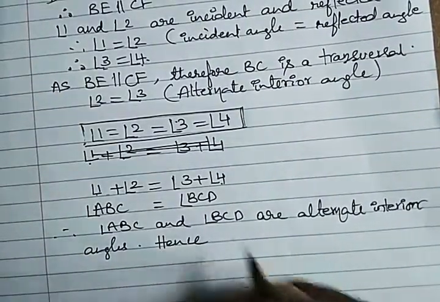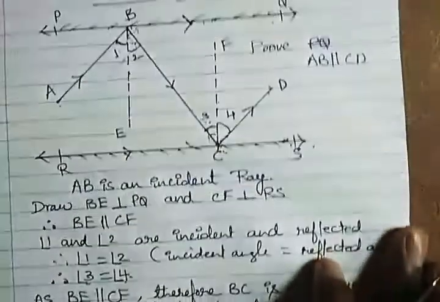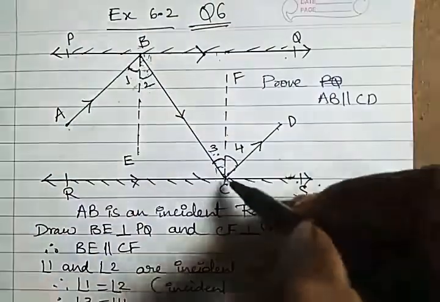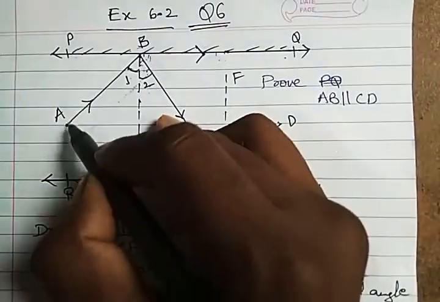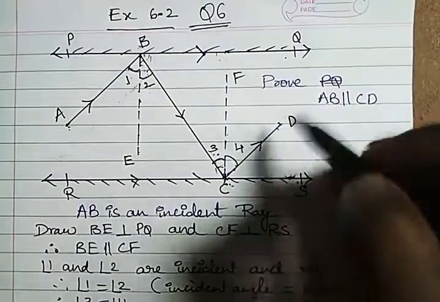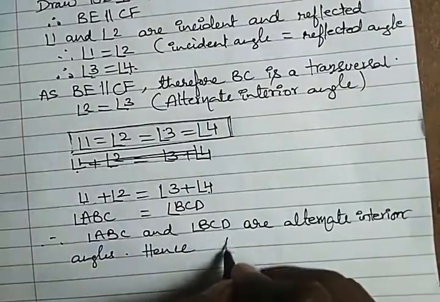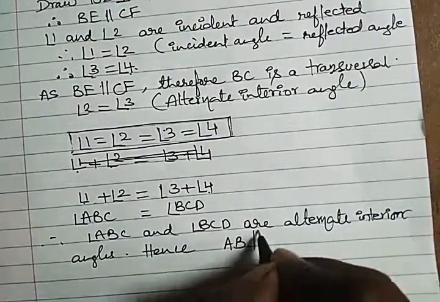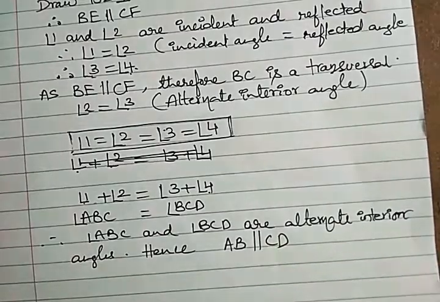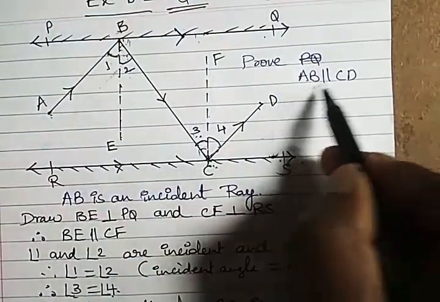Hence what we can say? BC is already a transversal. So AB and CD are parallel lines. Hence AB is parallel to CD. This is what we are asked to prove in the question. Prove that AB is parallel to CD.